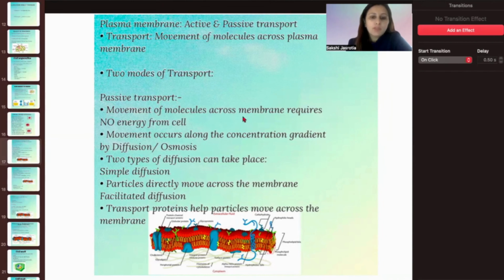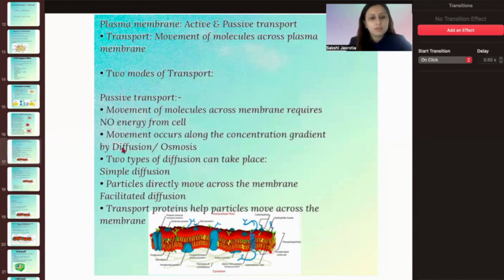The movement of molecules across the membranes requires no energy from the cell, as we have just discussed with diffusion and osmosis. There is no energy requirement: if something is going from higher concentration to lower concentration, it will just diffuse into the air, the gases will move, and the water will also just move from the higher concentration to lower concentration, right?